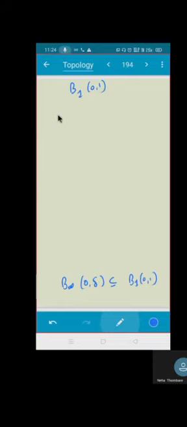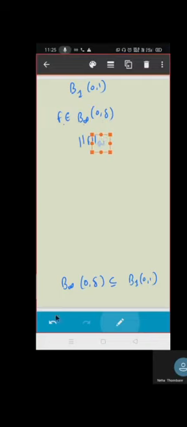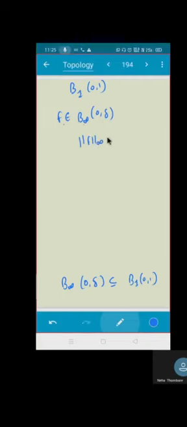So मैं क्या करूँगा? Let us take a function f belonging to this guy, b infinity 0, comma delta. I don't know what delta is. I have to choose it. That is the main aim which I have to find, correct? So if I take f belonging to b infinity 0, comma delta, that means norm f infinity is less than or equal to delta. What else? From this, can I say norm f1 is less than 1?